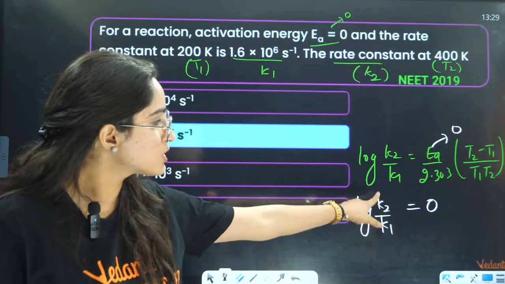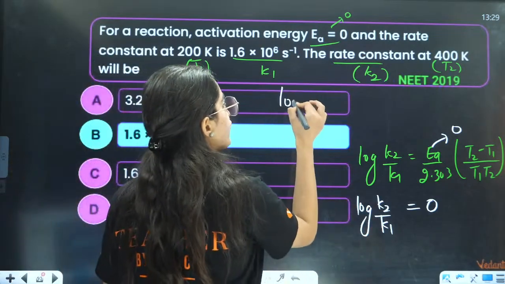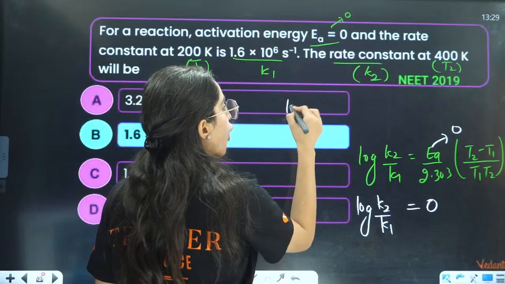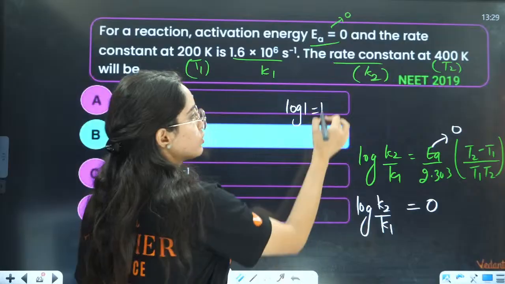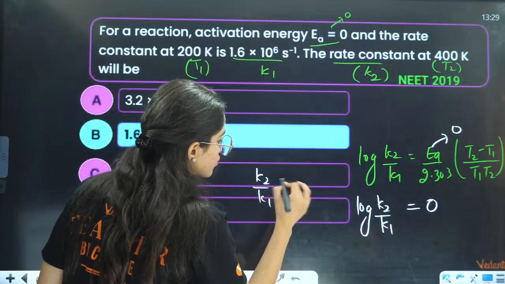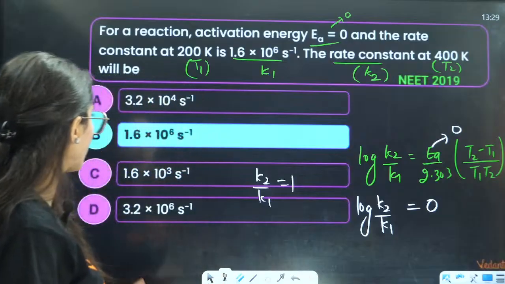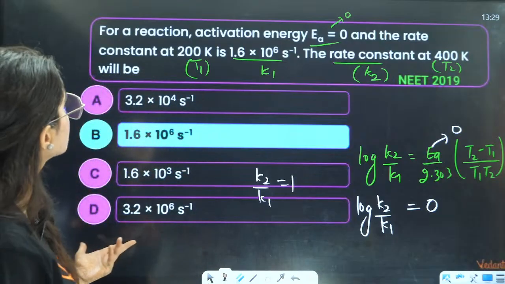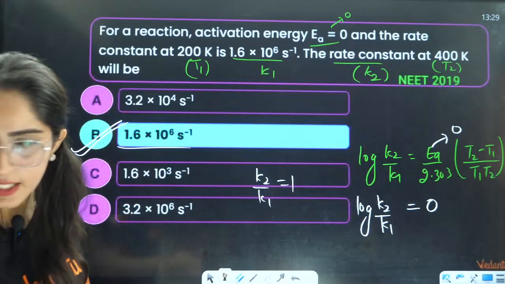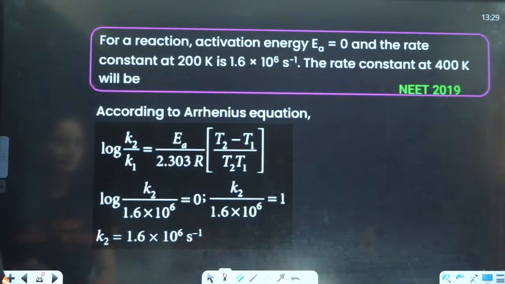When internally this value, log of A is equal to 0 when A is equal to 1. That means log of 1 is equal to 0, right? So that means this K2 by K1 will be equal to 1. Okay, so K1 will be equal to K2, that will be the same value. So the answer will be B, B is the correct answer.